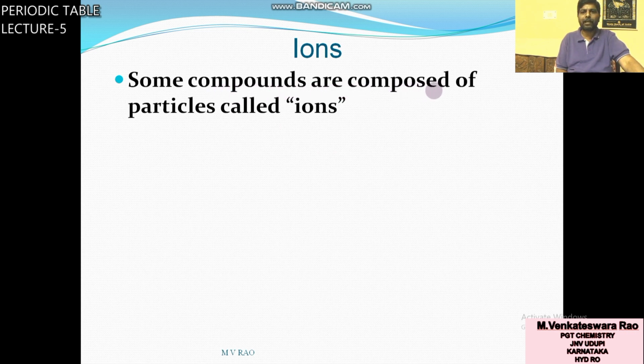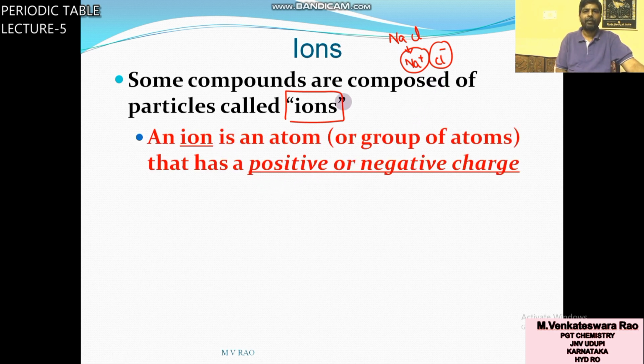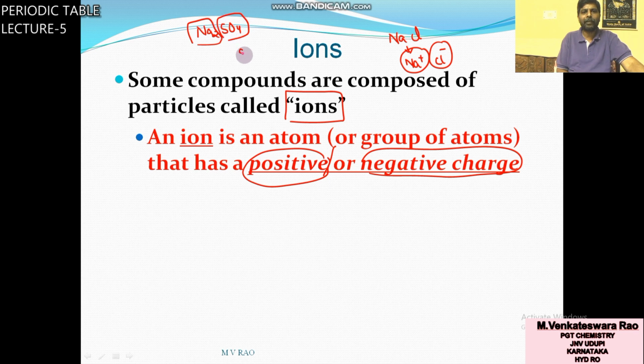Some compounds are composed of particles called ions. For example, NaCl is an ionic compound. It contains sodium ion, the cation, and chloride ion, the anion. What is an ion? An ion is an atom that has either positive or negative charge. It may be an atom or sometimes a group of atoms. You can take Na2SO4. Here Na is one atom, but this negative ion contains a group of atoms.